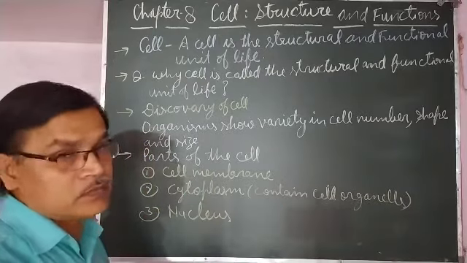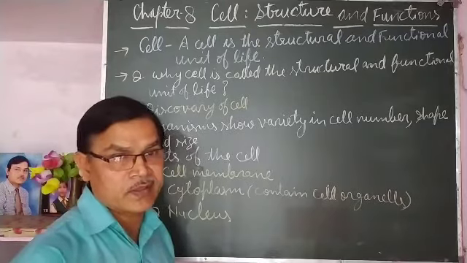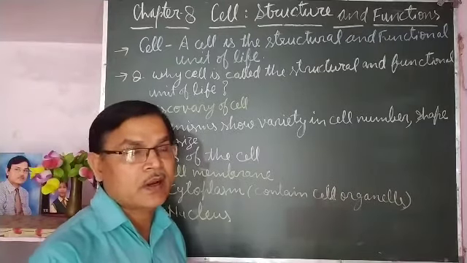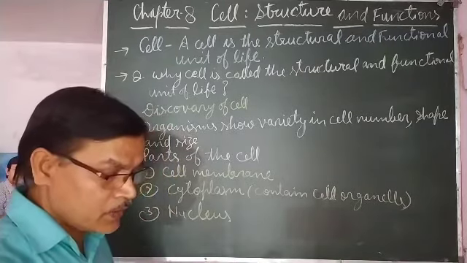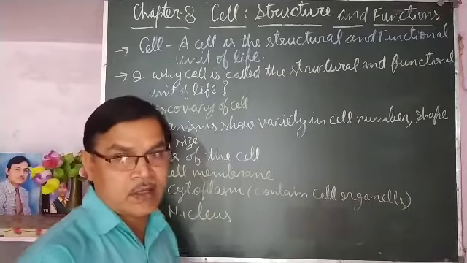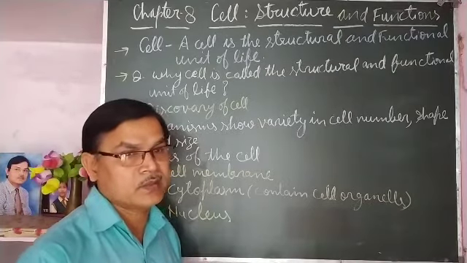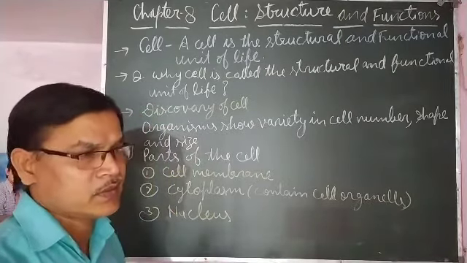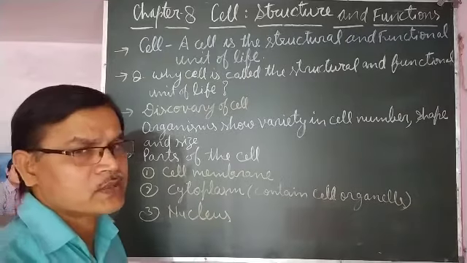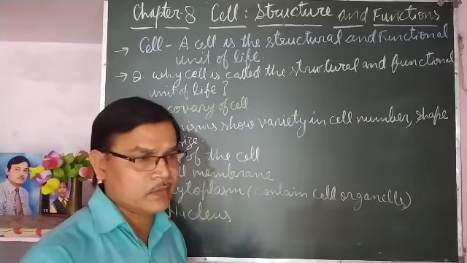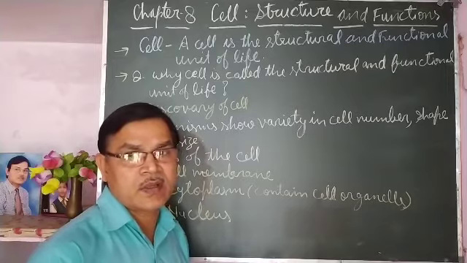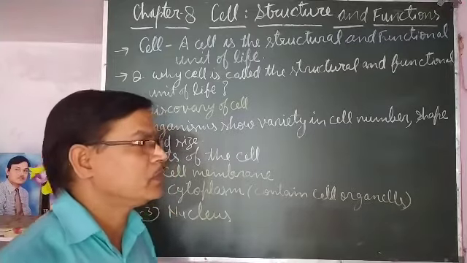Multicellular organisms, whatever organisms are made up of many cells, have their body made up of cells. In developed organisms such as animals and human beings, the body is made up of various organ systems.